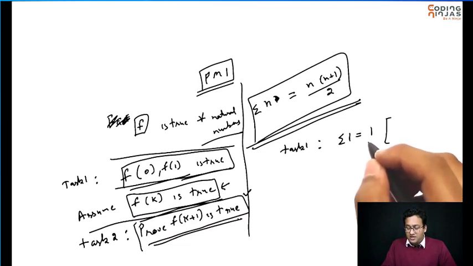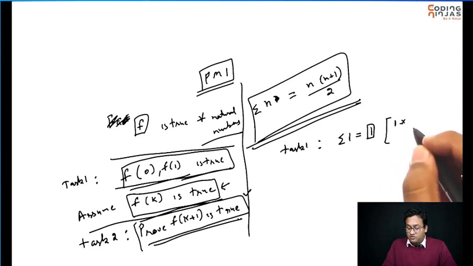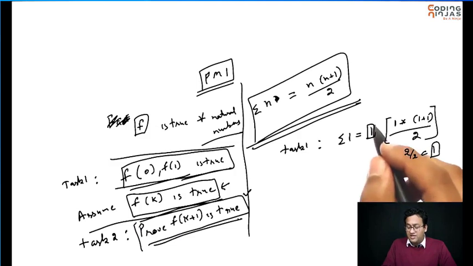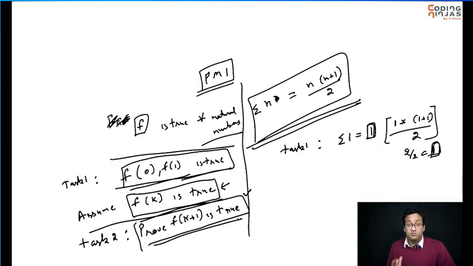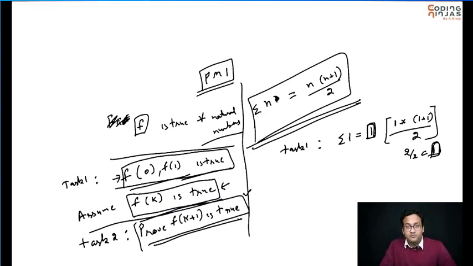And so my LHS is 1. My right hand side is 1 into 1 plus 1 by 2. N is 1, right? So this is equal to 1 into 2 by 2, which means 1. So my LHS is 1, my RHS is 1, hence proved. So my base case, my task 1 is proved.